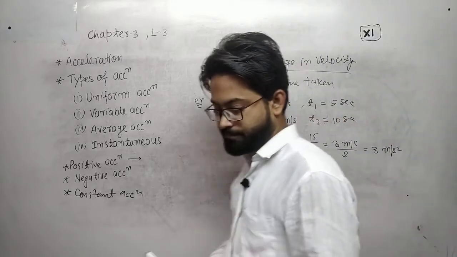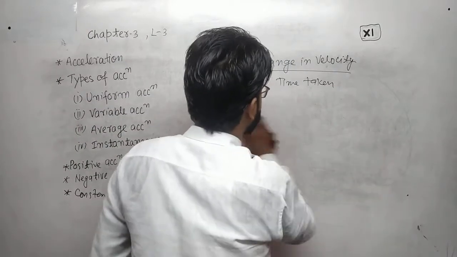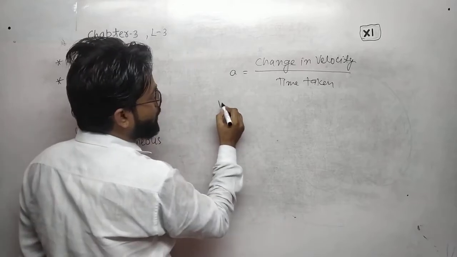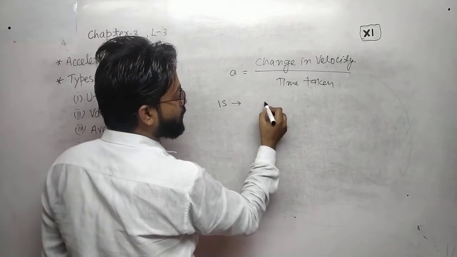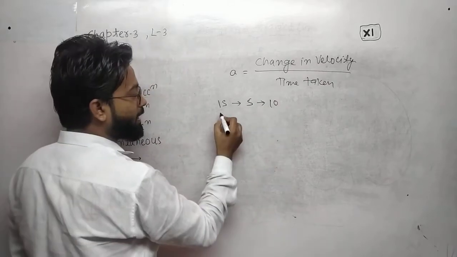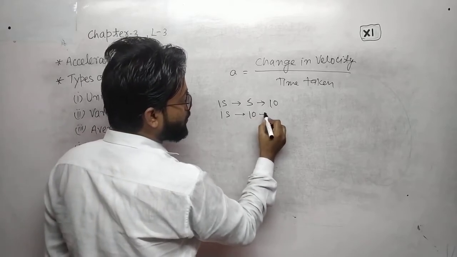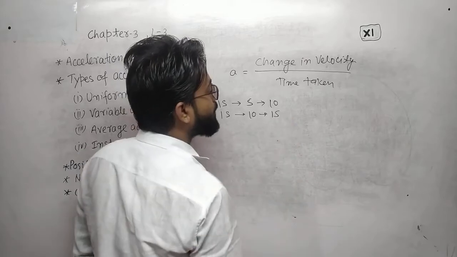For example, in first second, the velocity is changing from 5 meter per second to 10 meter per second, and in another 1 second, from 10 to 15 meter per second.